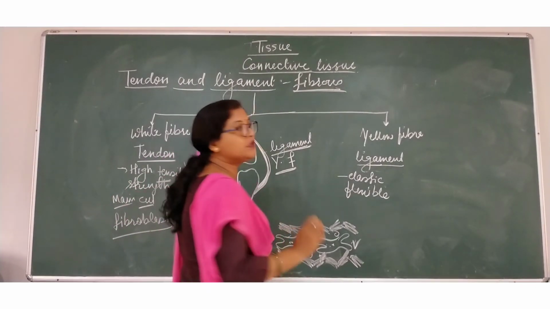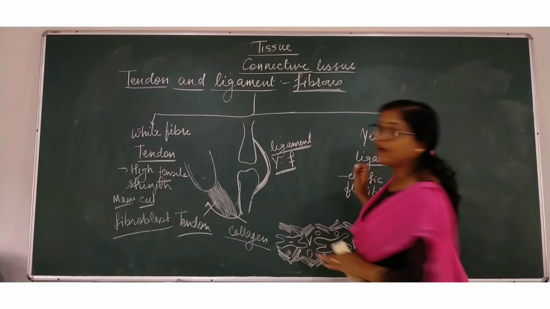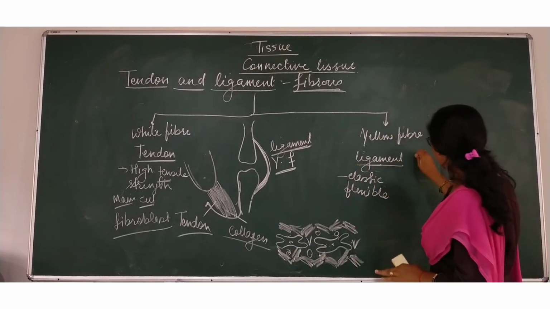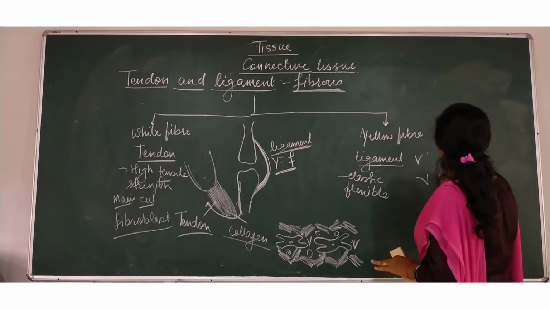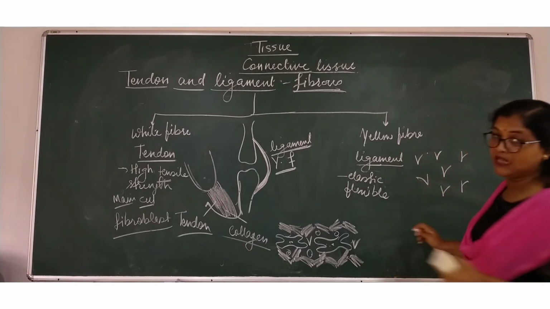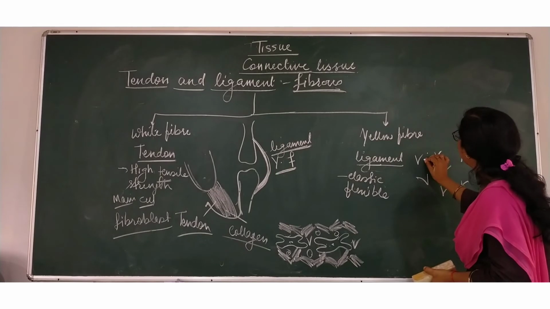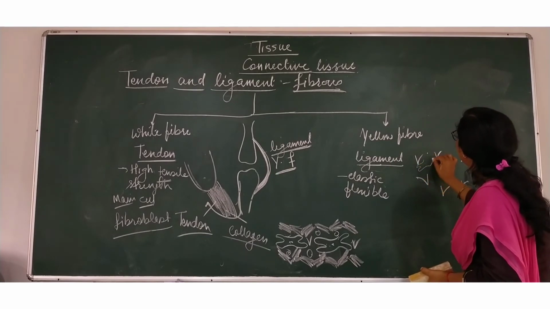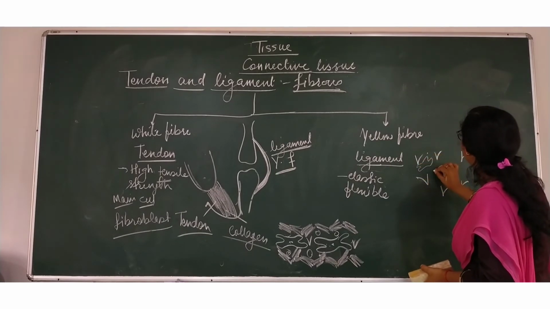Then how does the yellow fiber look? Yellow fiber is single and branched, so it is somehow like that. See, this is the yellow fiber, and once again, as I told you, this is the fibroblast which secretes this yellow fiber.